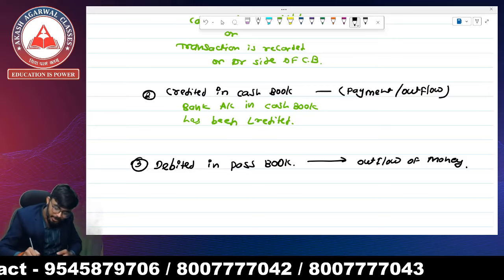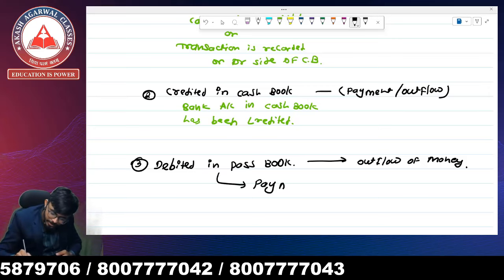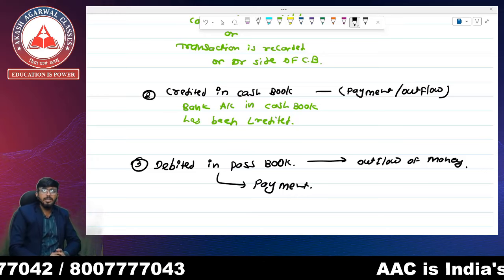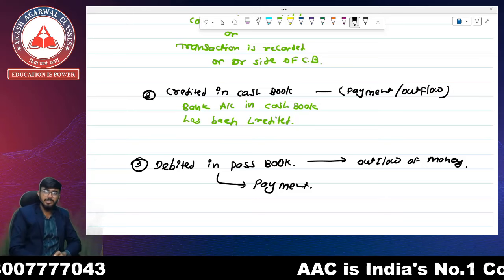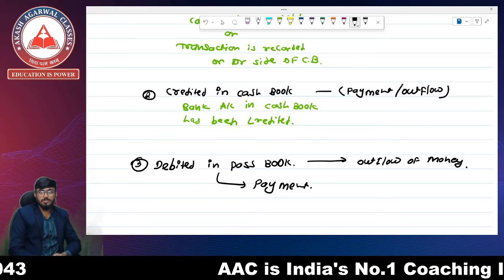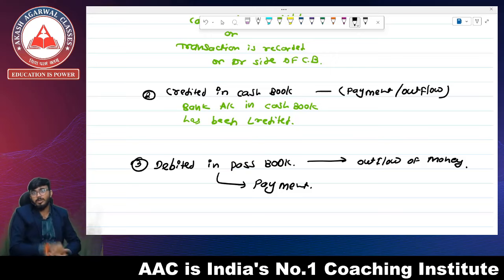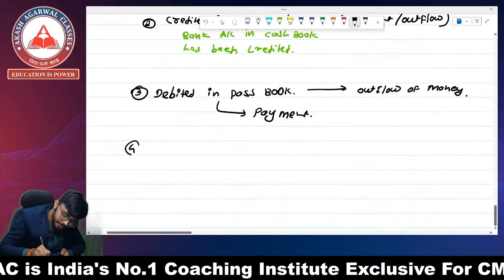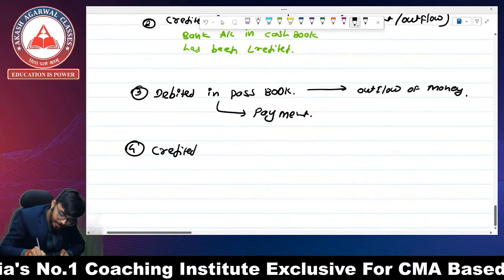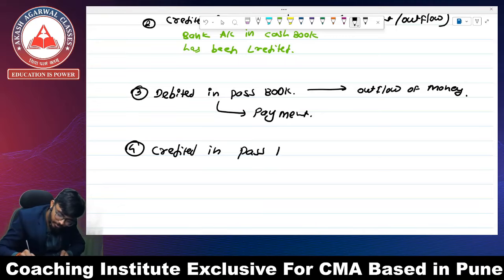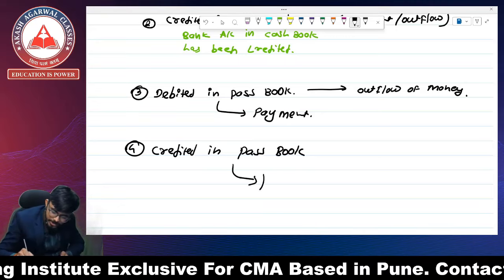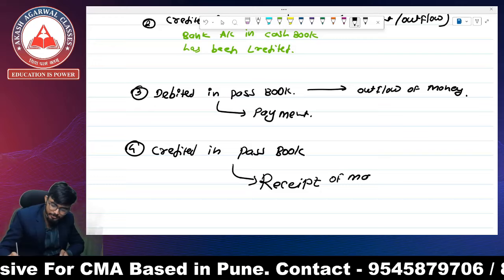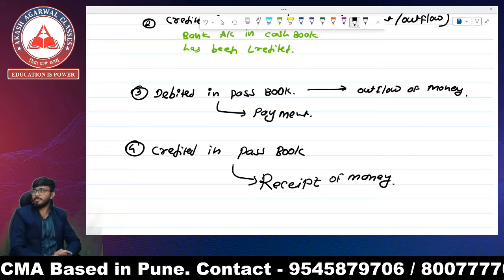It is a payment. So whenever the question says that the Ram account has been debited in the passbook by rupees 10,000, it means there is a payment from Ram's account. And whenever it says credited in passbook, it means there is a receipt of money, or inflow of money.